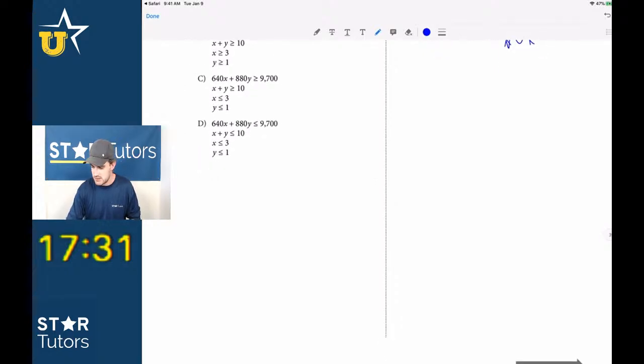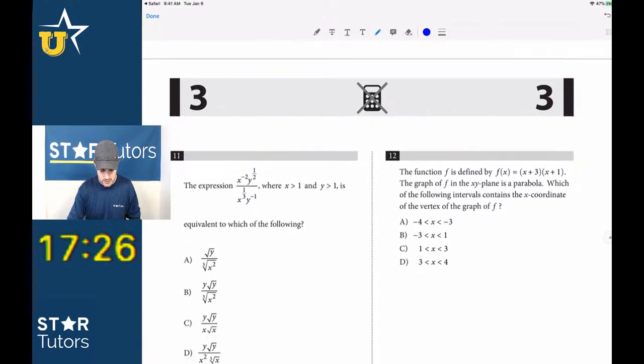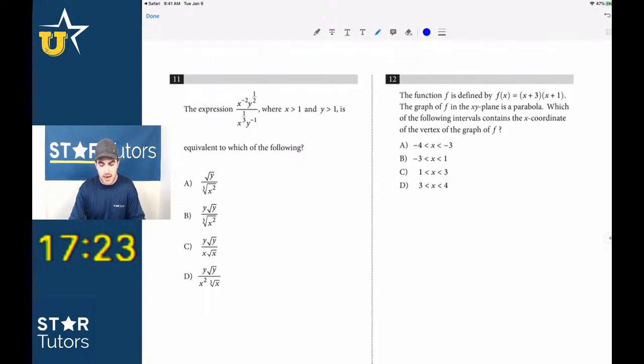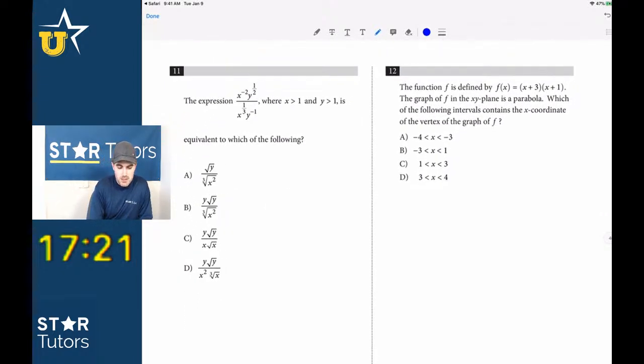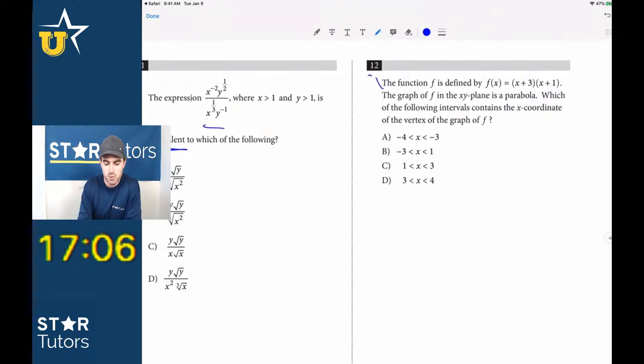Let's see, we have about 17 and a half minutes now. That was 10. Let's see, number 11. Guys, I'm going to skip number 11 for right now. This should be relatively easy because it says equivalent. We can do the exact same process we just did with equivalent, but obviously this expression is a little bit harder. So I just don't want to make a simple mistake yet before looking at other questions and getting my mind completely out of it. So let's look at 12 first. We're going to be able to come back to number 11, of course, but we want to find the easiest questions first. When they give us an expression like this in the question, it's usually pretty straightforward.